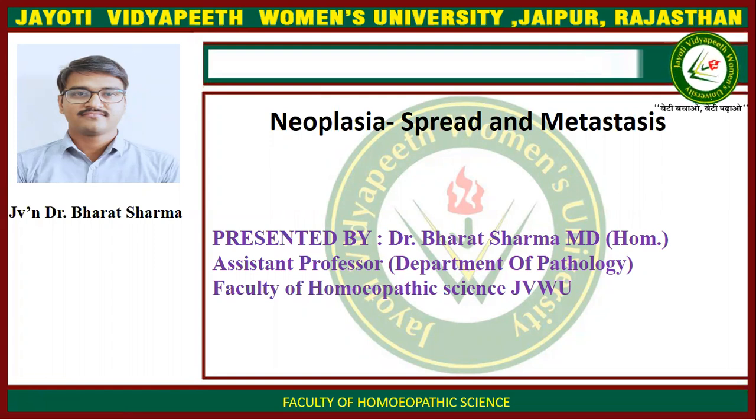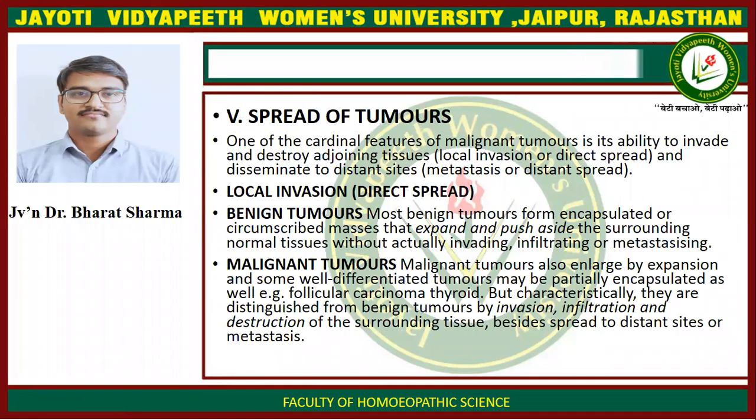Today's topic is neoplasia, spread and metastasis. Fifth part is spread of tumor. One of the cardinal features of malignant tumor is its ability to invade and destroy adjoining tissue. Local invasion or direct spread, and dissemination to distant sites, like metastasis or distant spread.